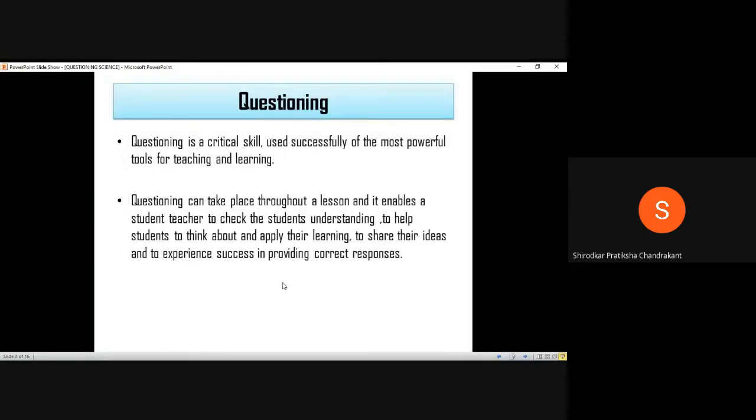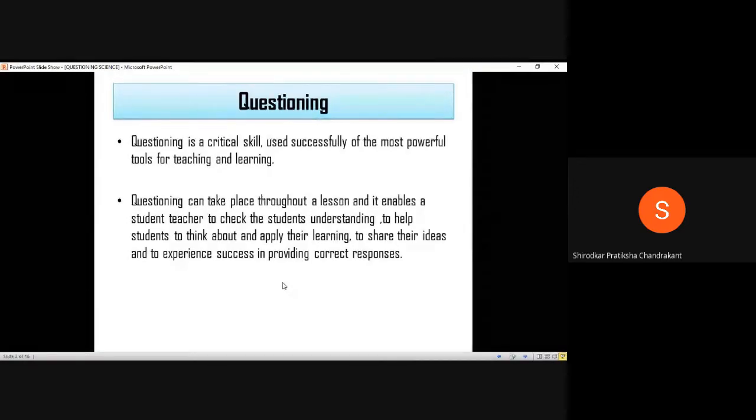So the second point reads, questioning can take place throughout a lesson. It basically tells you where you can ask questions. Is there any specific time during the lecture where you have to ask a question, or can you ask it throughout? The answer is that questioning can take place throughout a lesson, and it enables the student teacher to check the students' understanding, and to help students think about and apply their learning. So these are basically the advantages of questioning.